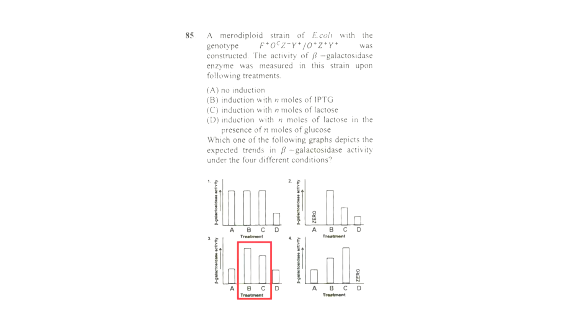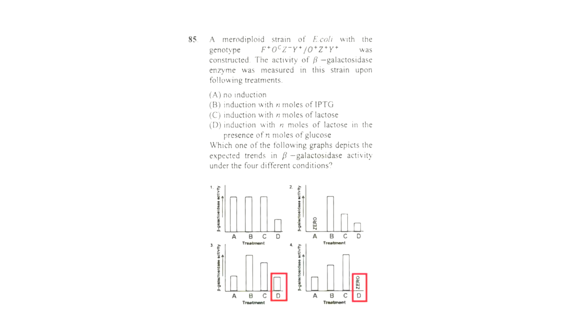Now to confirm that the third is our answer, let's look at the graph for D: induction with n moles of lactose in the presence of n moles of glucose. For the third, it says that a small amount of enzyme will be produced. However, for 4, it says that zero amount of enzyme will be produced. The third answer is correct because even when both lactose and glucose are present, although the expression of lac operon is less as compared to in the absence of glucose, there is still expression of lac operon, so some amount of enzymes are being synthesized even when glucose is present in the system. So this concludes that the answer for this question is 3.